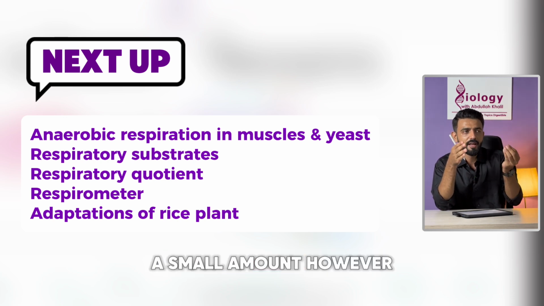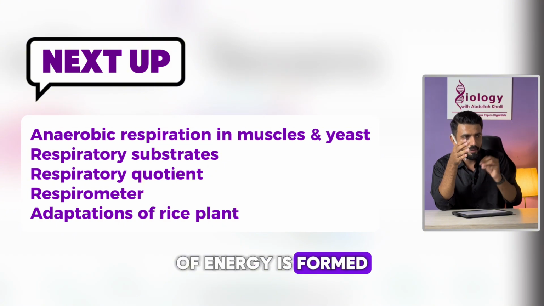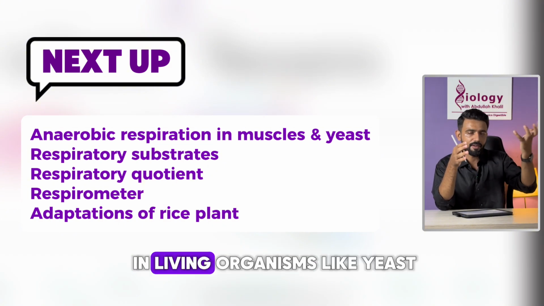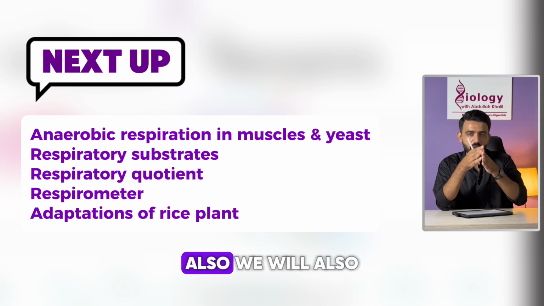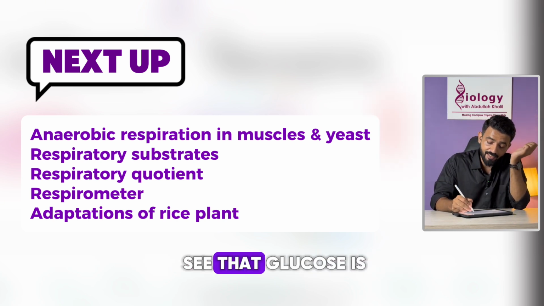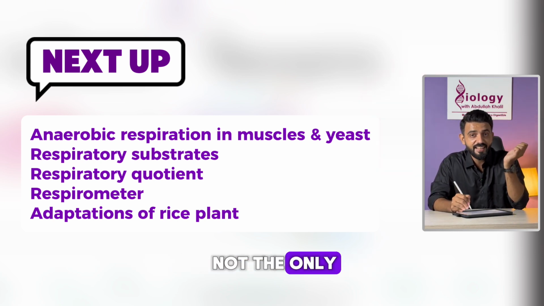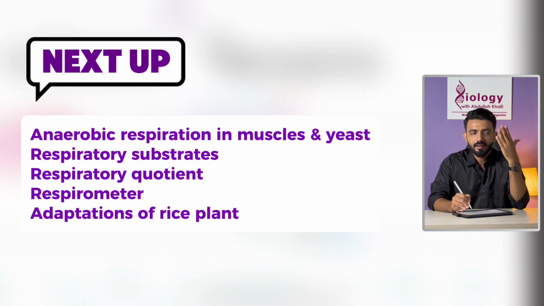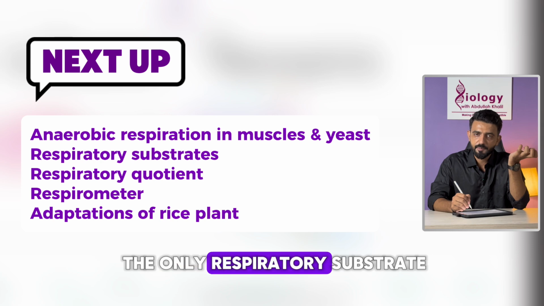A small amount, however, of energy is formed during anaerobic respiration in muscles or maybe in living organisms like yeast. Also, we will see that glucose is not the only respiratory substrate that our body uses, or carbohydrate is not the only respiratory substrate.